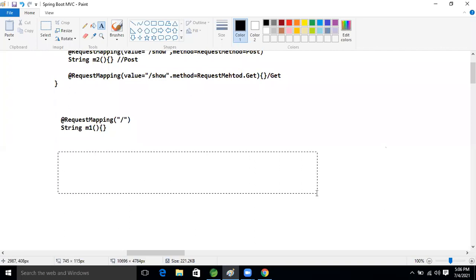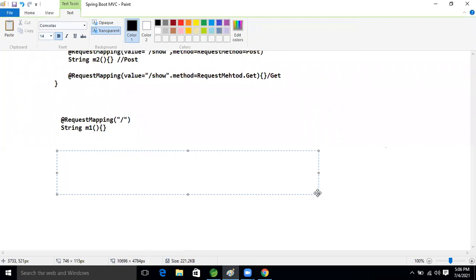Okay, so one request can have multiple paths also. Like @RequestMapping.